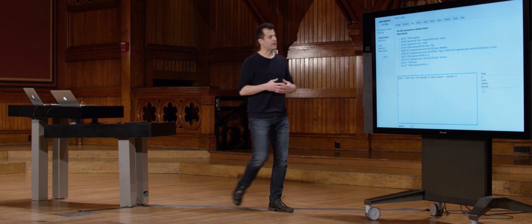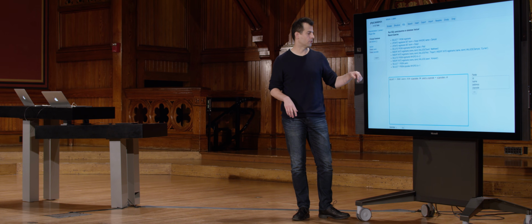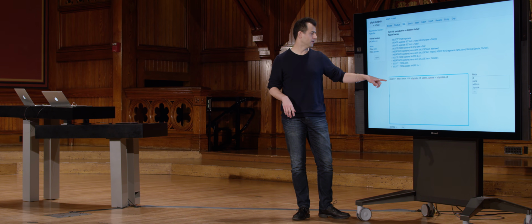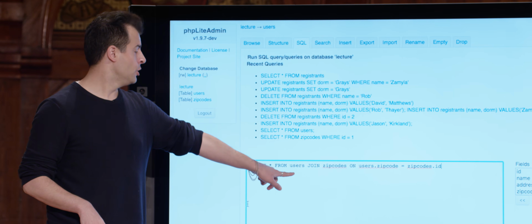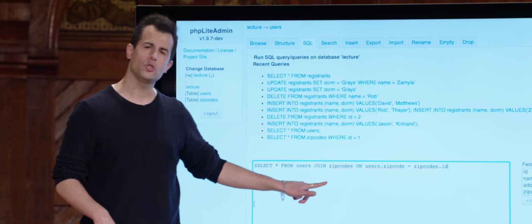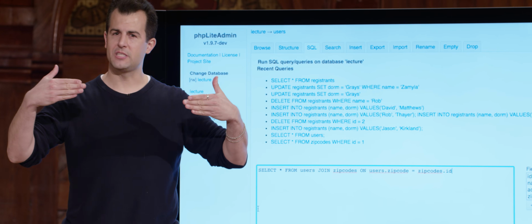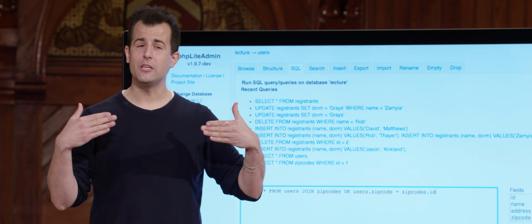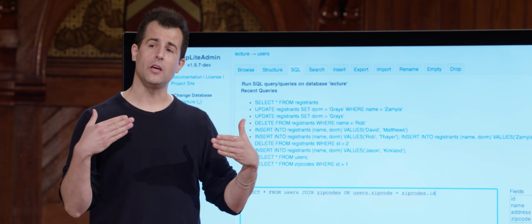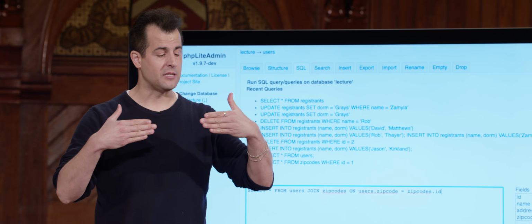All right, take a moment to think and ignore the red squigglies. That's just my browser thinking I'm being grammatically bad, verbally too. Select star from users, join zip codes. So I'm telling the database, go ahead and join these 2 tables. How? Well, if you think of one table as this hand, one table as this hand, what's nice is that each of them has a field that's inside of the other. This table might have the ID field. This table has the zip code field.